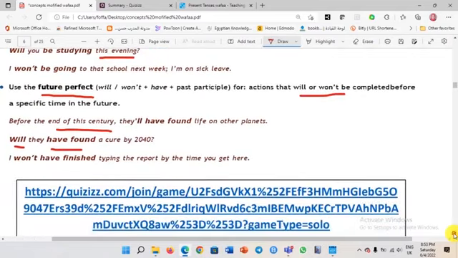I won't have finished typing the report by the time you get here. So don't forget to mention the specific time in the future, please. By the time you get here, I won't have finished typing. I won't have ended it. So I'll still be writing or typing the report.